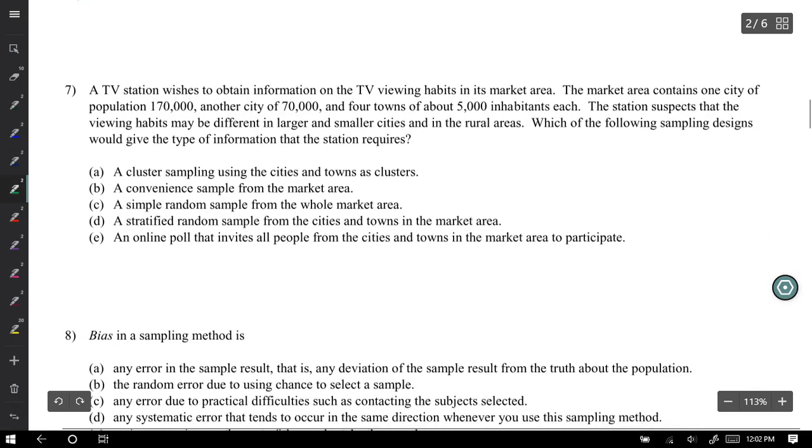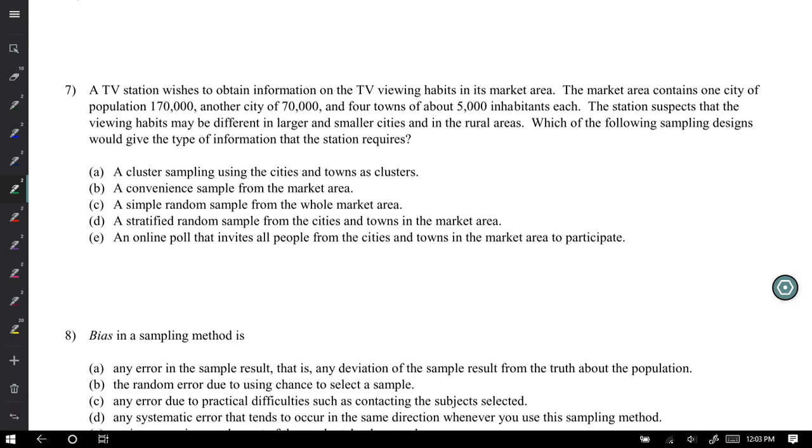Number 7. A TV station wishes to obtain information on the TV viewing habits in its market area. The market area contains one city of population 170,000, another city of 70,000, and 4 towns of 5,000 inhabitants each. The station suspects that the viewing habits may be different in larger and smaller cities and in the rural areas.